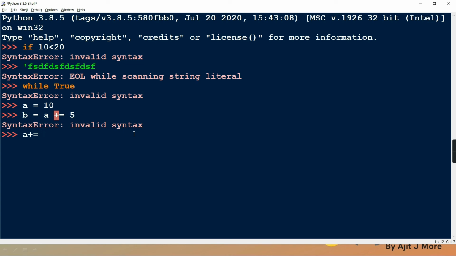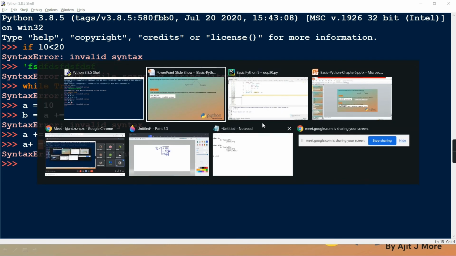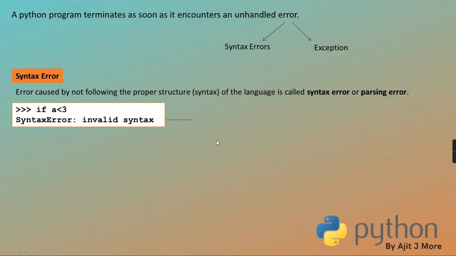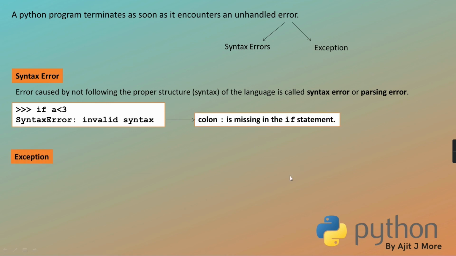So it's a syntax error. This way you can write A plus equal to 5, it is okay. But at the same time, only assignment is not okay. Or A plus equal you are writing, but you put a space, that is not allowed. But mistakenly a space comes. So these all are syntax errors because these are not following the grammar rule. Example I have given, see A less than 3 and you forgot to write the colon. So colon is missing in the if statement.